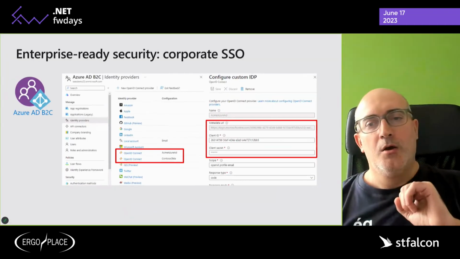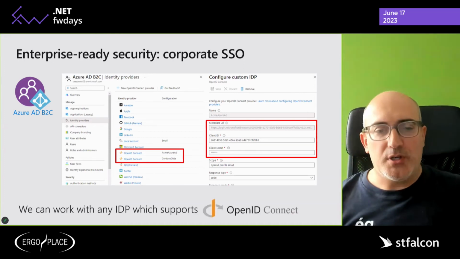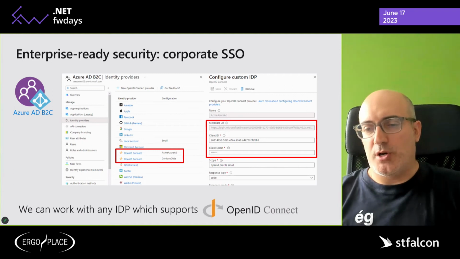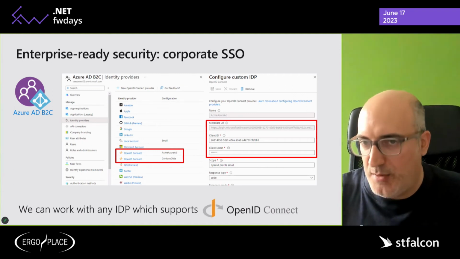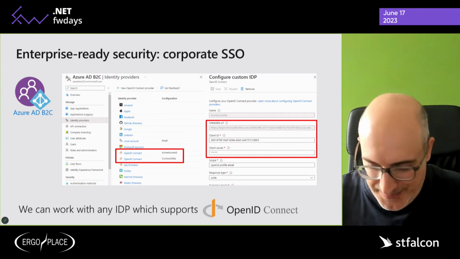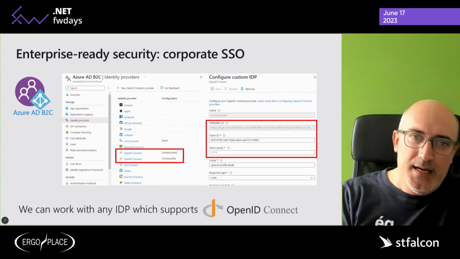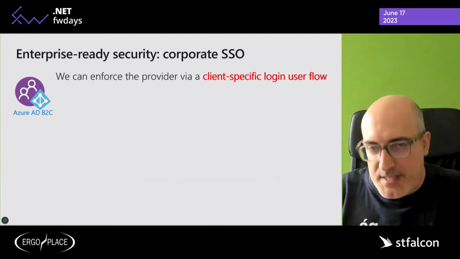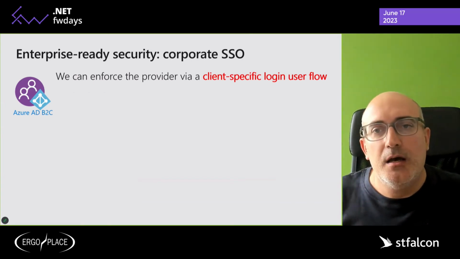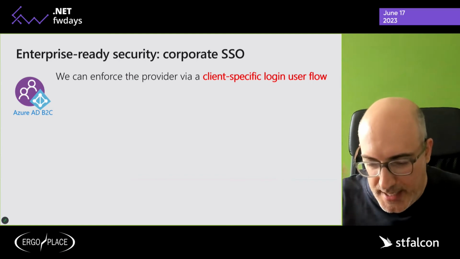Once we've done this, we can claim that we can support any identity provider which works with OpenID Connect, which is pretty much the vast majority of the identity providers existing out there, at least the most modern ones. So this is feature number one. Feature number two: we need to enforce a provider via a client-specific user flow. What is the user flow in Azure Active Directory?